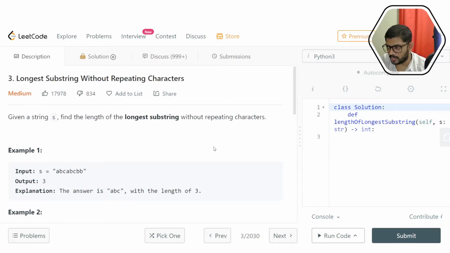Now, please pause the video here and try to solve this problem on your own. Definitely you can find a brute force solution with quadratic time complexity. You will just have to consider all possible substrings and check whether they have any repeating character or not. If not, then measure its length, and of all those lengths, find the maximum. That is definitely going to work. Quadratic time complexity is obvious, but can we solve this in linear time complexity? Think about it.